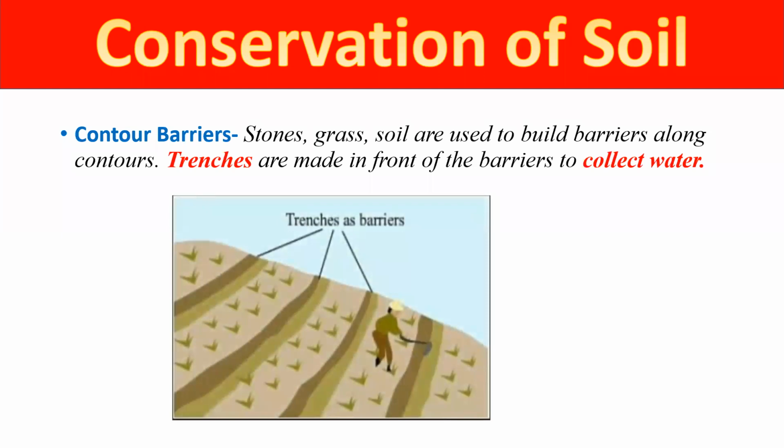See it. This picture tells us that we have some contours, some trenches, and we put some water in them so that soil erosion can be stopped. Second thing, the moisture of the soil can be retained. This is called contour barrier. It is a very good method for the conservation of the soil.